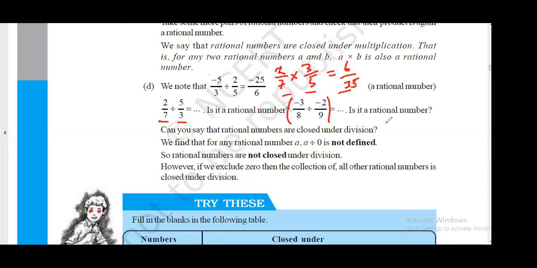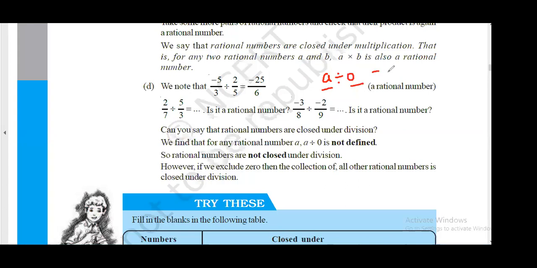But see this. We can write like this: A divided by 0. A is a rational number. 0 is also a rational number.